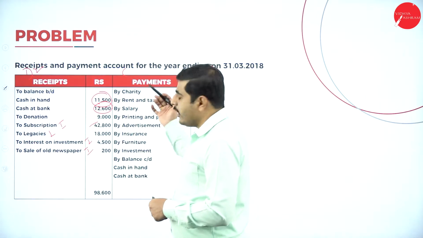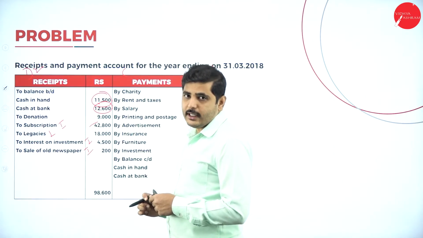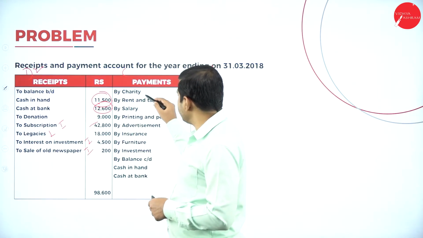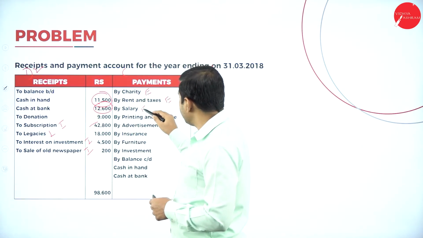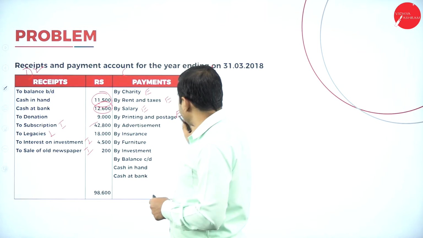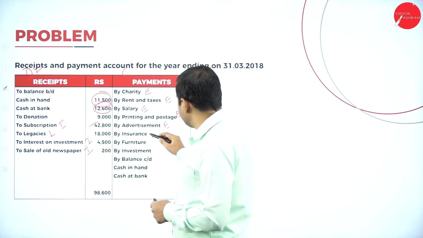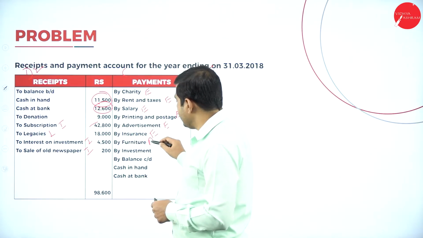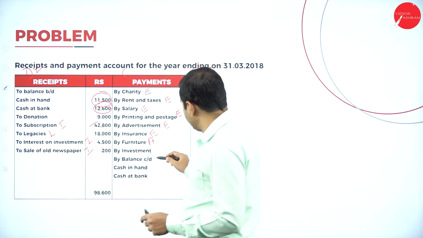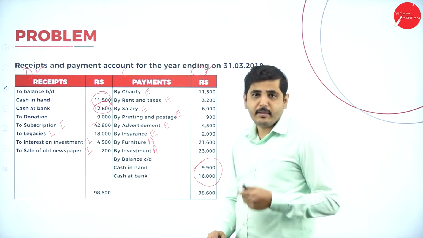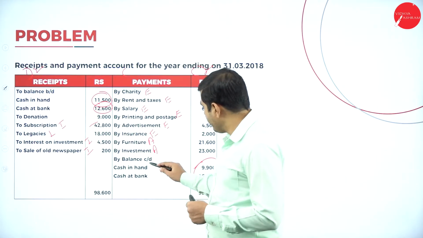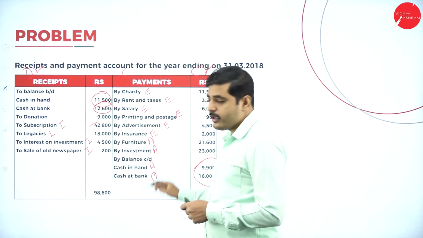Next, all the payments we have to show on the expenditure side. So charities and expenses, expenditure side. Rent and tax expenses, expenditure side. Salary expenses, printing and stationery expenses, advertisement expenses, insurance expenses. Furniture is an asset, balance sheet, asset side. Next one, investment is an asset, balance sheet, asset side. The closing balance of cash and bank goes on the balance sheet asset side.